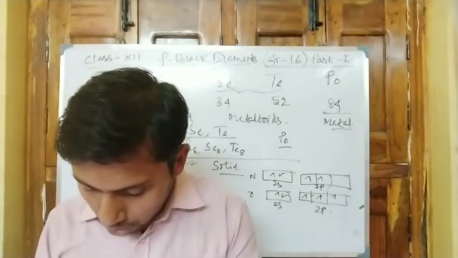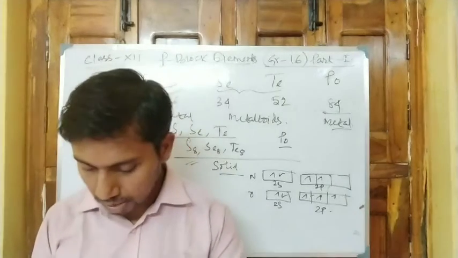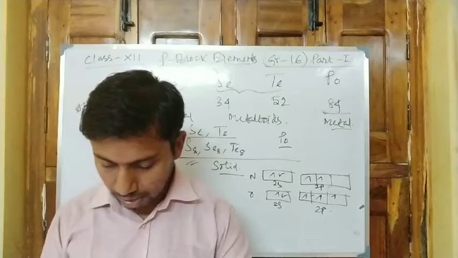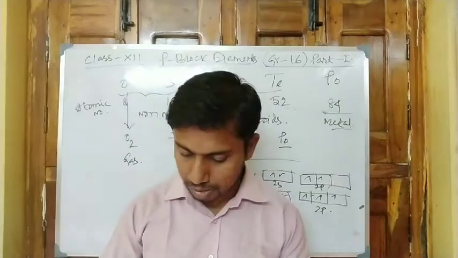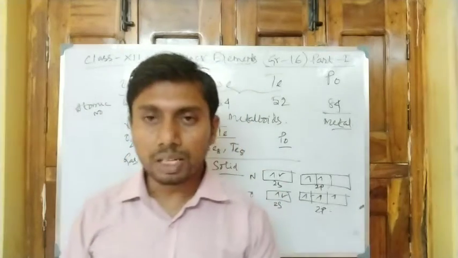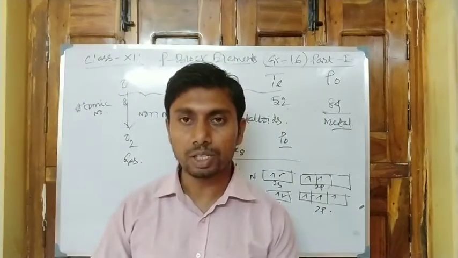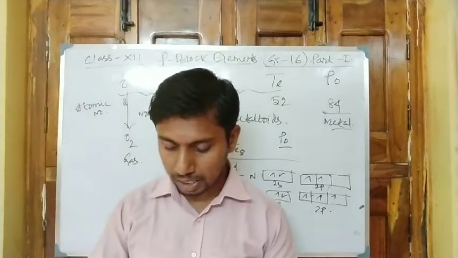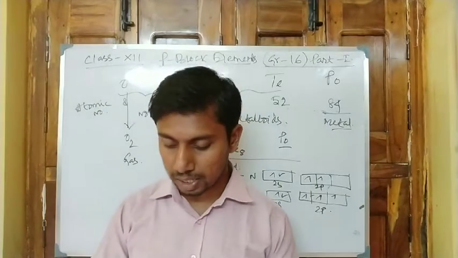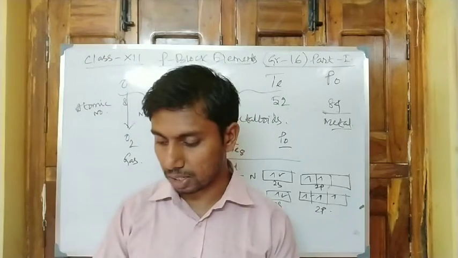Next one, metallic or non-metallic character. We have already discussed that oxygen and sulfur are non-metals, selenium and tellurium are metalloids, and polonium is a metal. So these are the properties: atomic radius, ionization potential, electron gain enthalpy, catenation, and metallic and non-metallic character. These come under the physical characteristics.